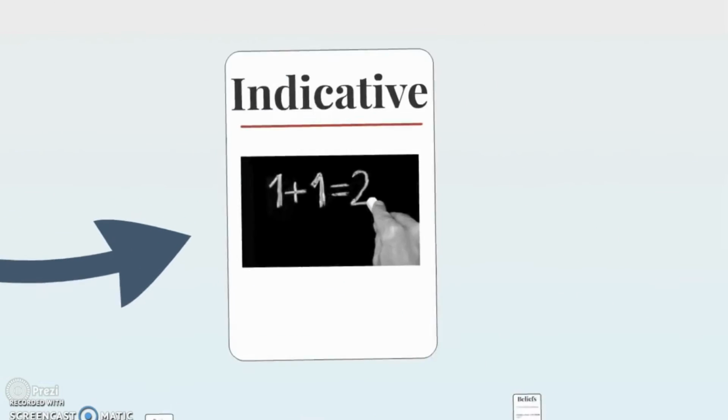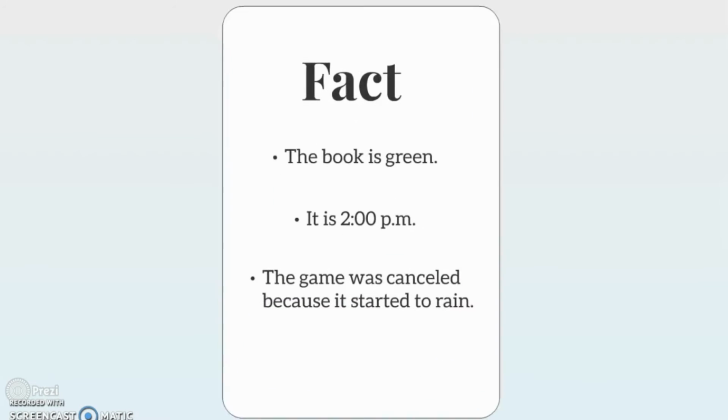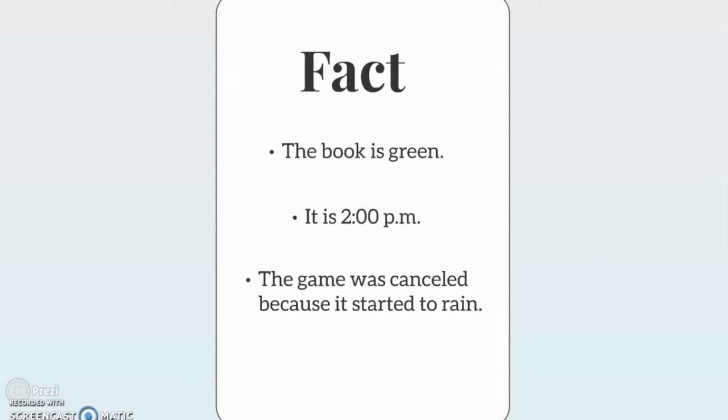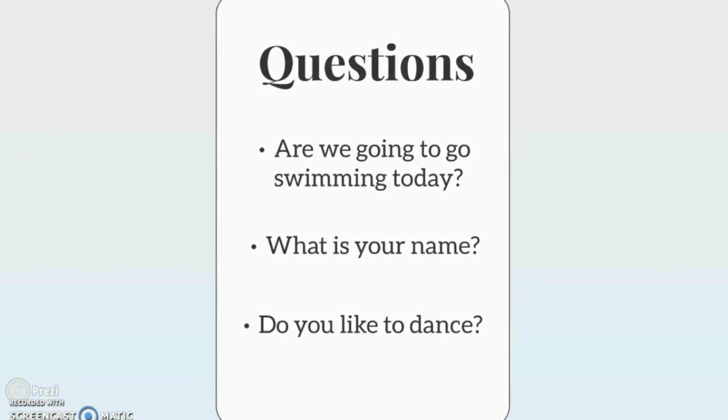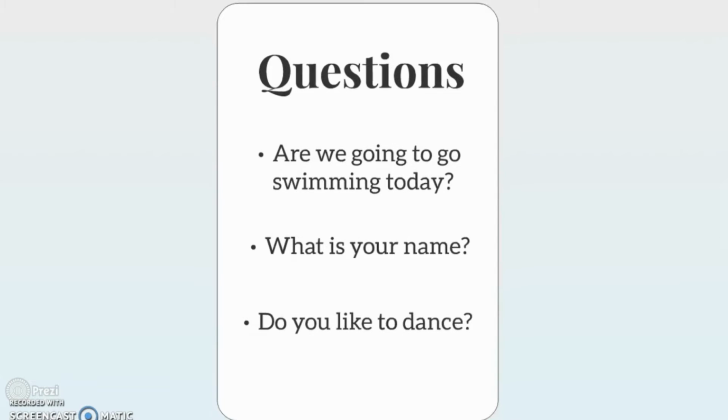First, indicative. We have facts. The book is green. It is 2:00 p.m. The game was canceled because it started to rain. Next, we have questions. Are we going to go swimming today? What is your name? Do you like to dance?